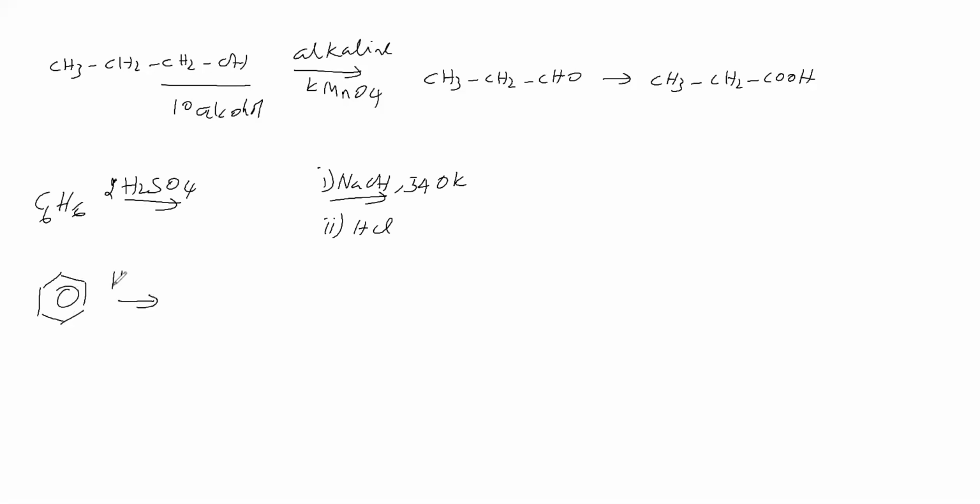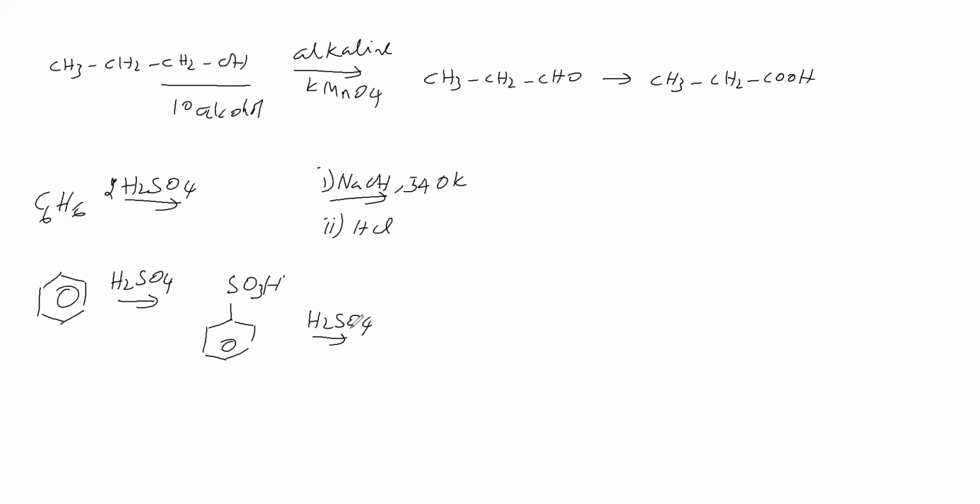This benzene is treated with sulfuric acid. Therefore, we will get benzene sulfonic acid. This benzene takes 2 times sulfuric acid. That means one time is over, another time we will write.